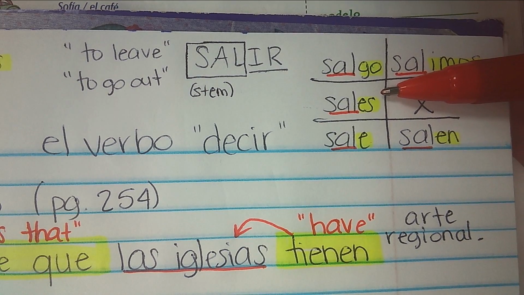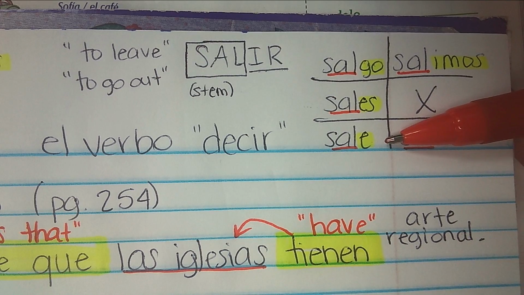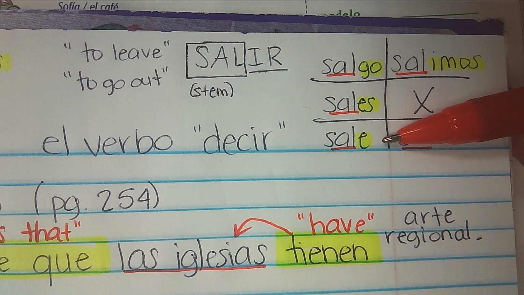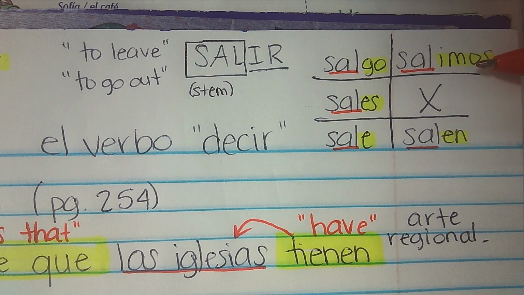You leave or go out, tú sales. He leaves or goes out, él sale. Or ella or usted, right, with the same verb. We leave or go out, nosotros salimos. And they leave or go out, ellos salen. Or you all leave and go out, ustedes salen.